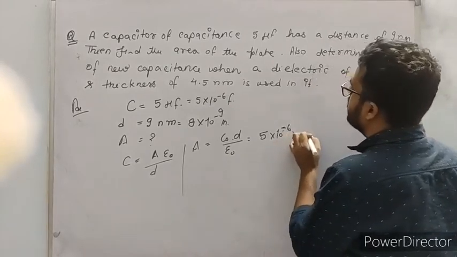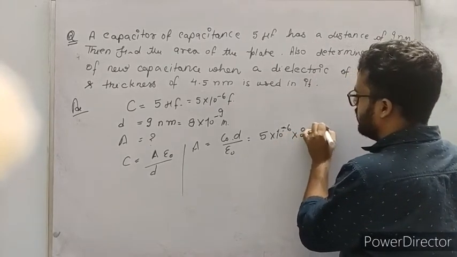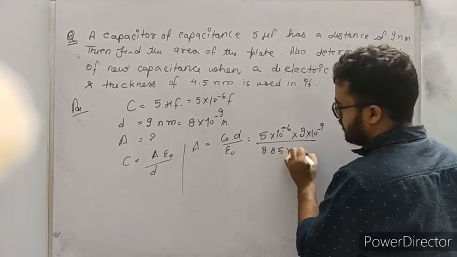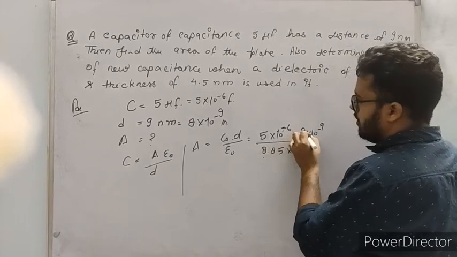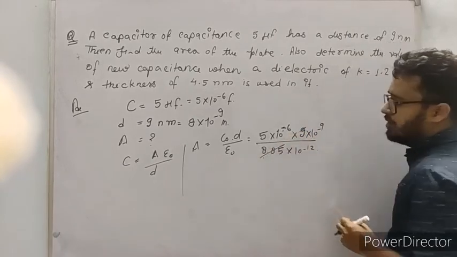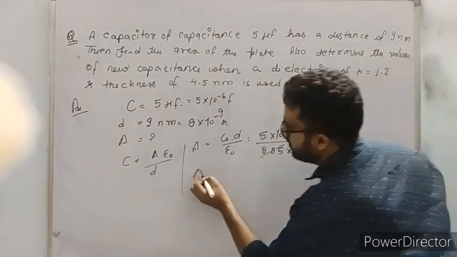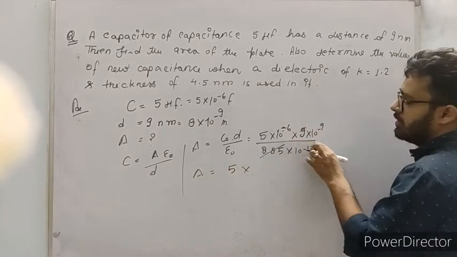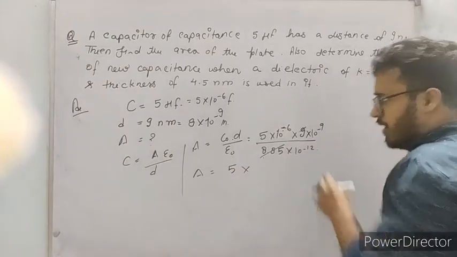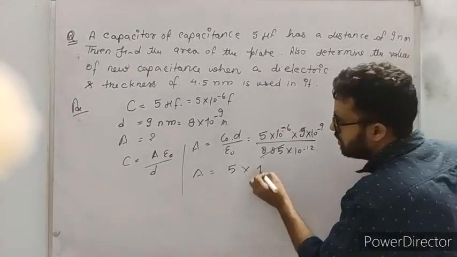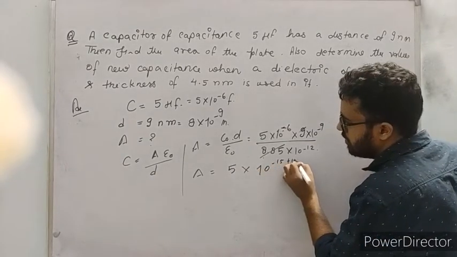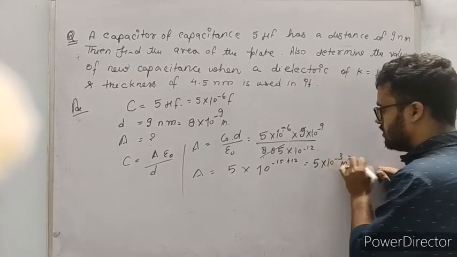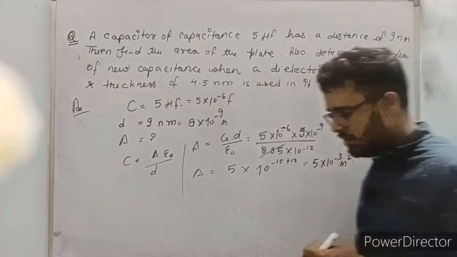Now d, what is the value of d? 9 into 10 to the power minus 9. And epsilon naught is 8.85 into 10 to the power minus 12. 8.85 and this 9 are approximately equal to each other. So A comes equal to 5 into 10 to the power minus 6, 10 to the power minus 9, that comes equal to 10 to the power minus 15, and 12 will go up. So 10 to the power minus 15 plus 12, that comes equal to 10 to the power minus 3 meter square.